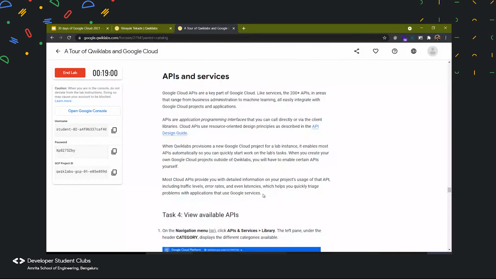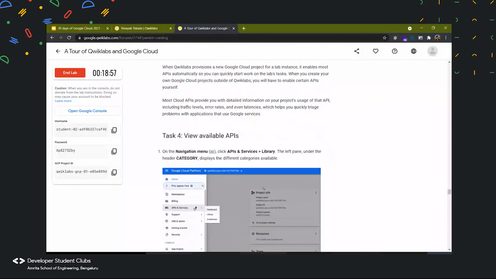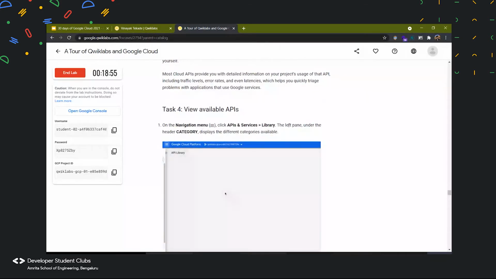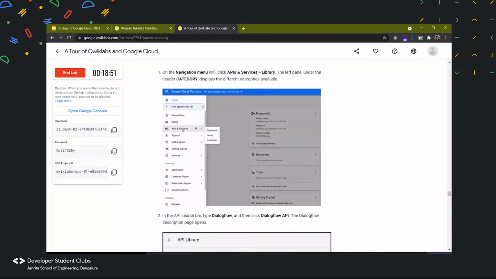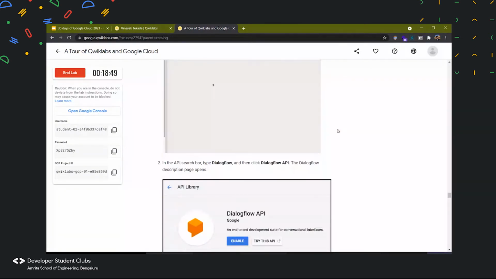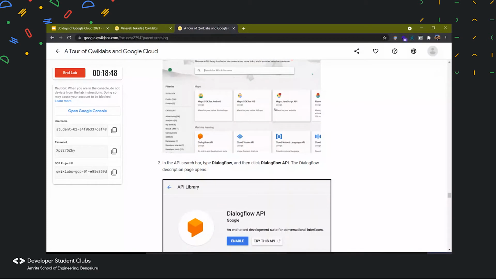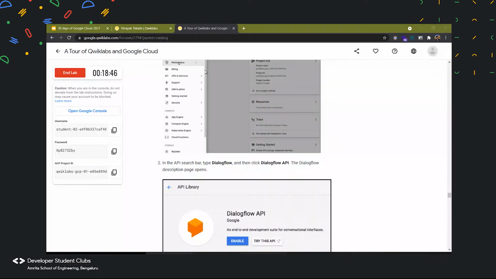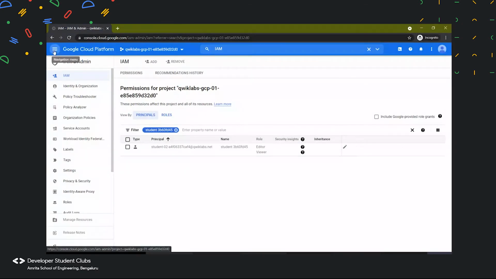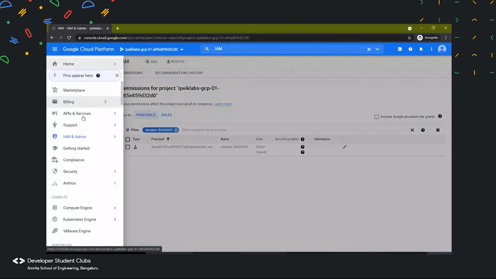Then let us learn about APIs and services, right? So in the navigation menu, like we discussed earlier, we have APIs and services, and then we can go to the library tab over there. So let us do that. We'll go to the navigation menu, then APIs and services, and then library.